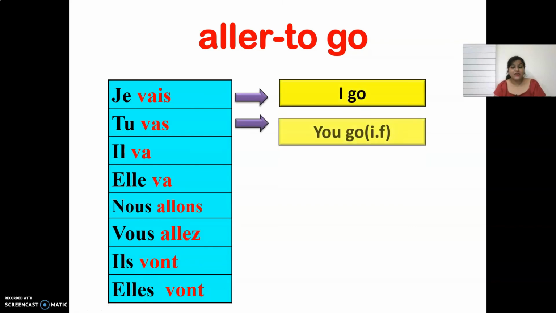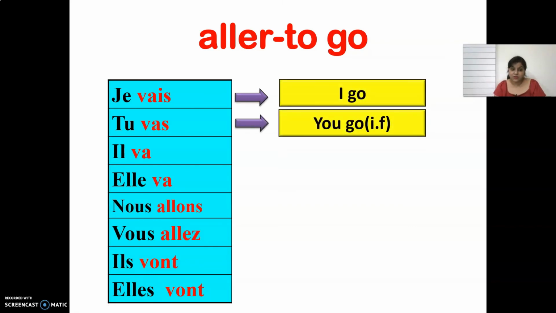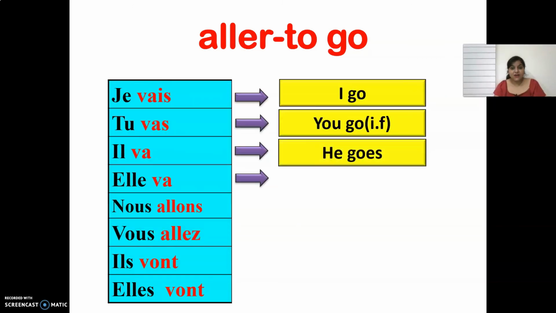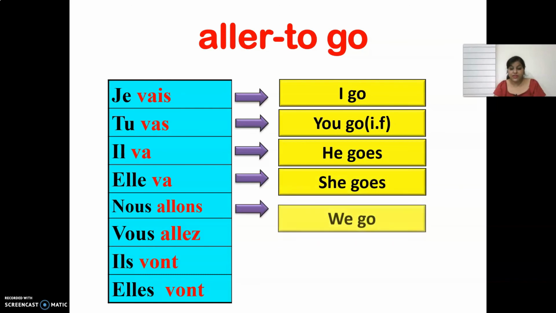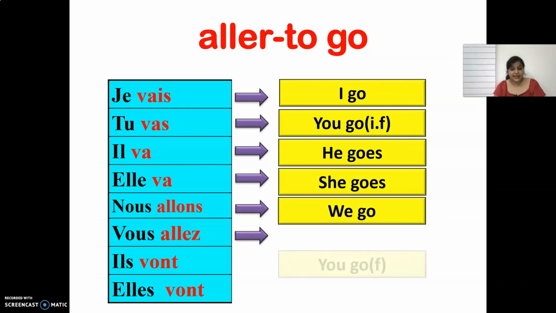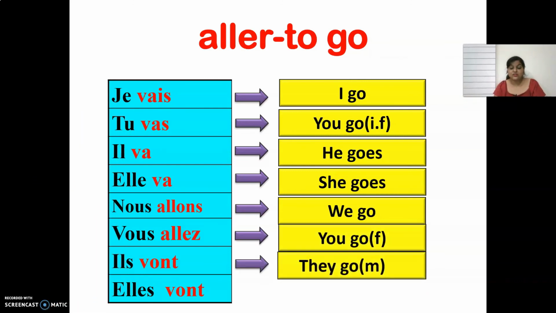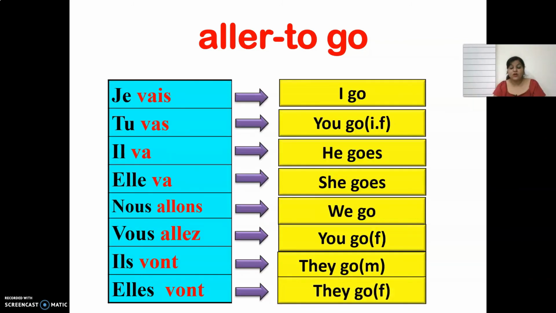Tu vas, you go in an informal way. Il va, he goes. Elle va, she goes. Nous allons, we go. Vous allez, you go, but in a formal way. Ils vont, they go, used for the masculine group. And elles vont also means they go, used for the feminine group.